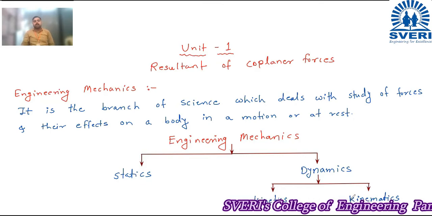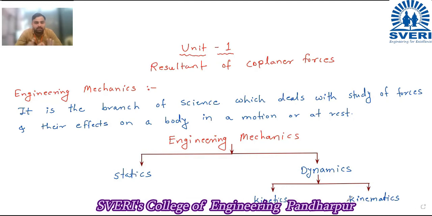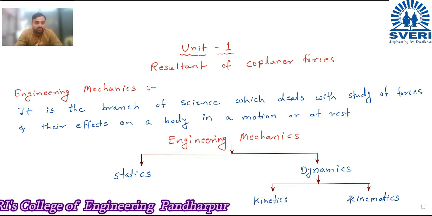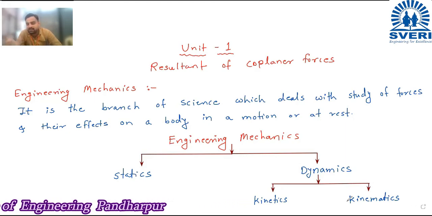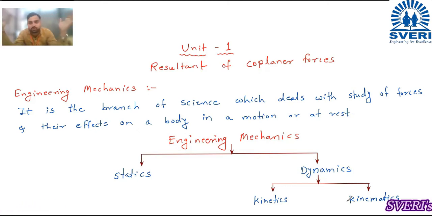So kinetics and kinematics mean what? Kinetics is a branch of dynamics. When you hear the words kinetics and kinematics, it should be clear in your mind that these are branches of dynamics, and dynamics means the body is in motion.